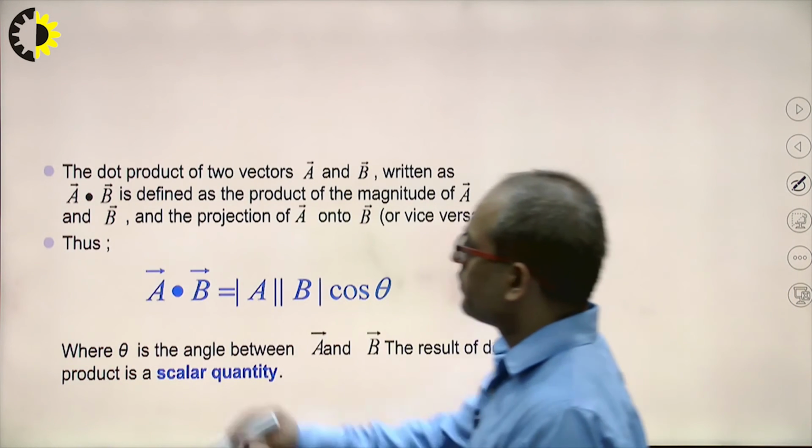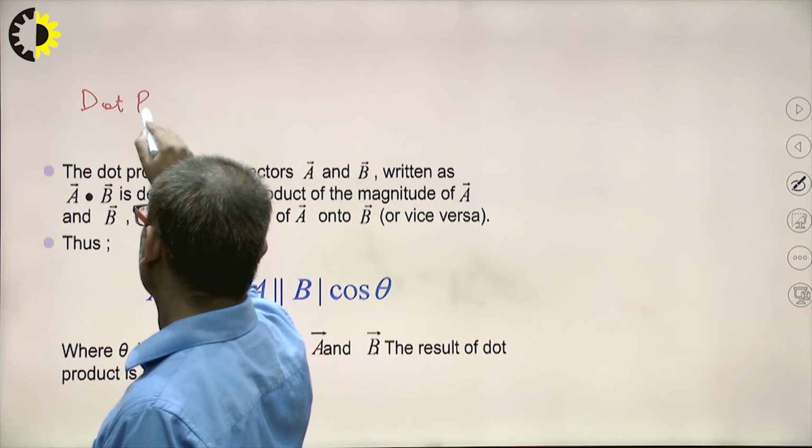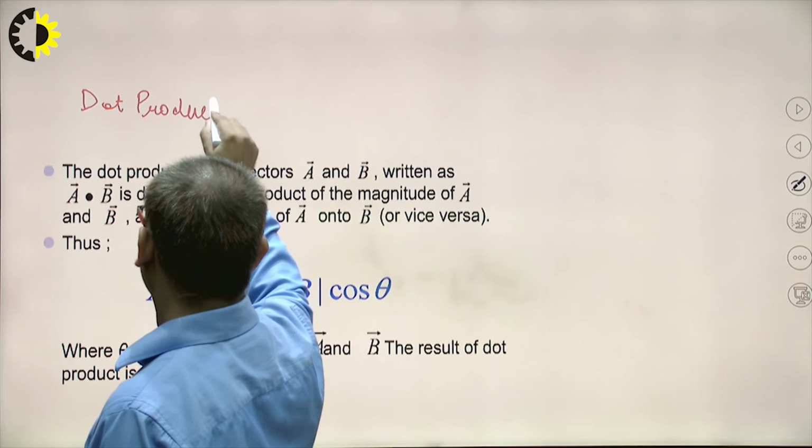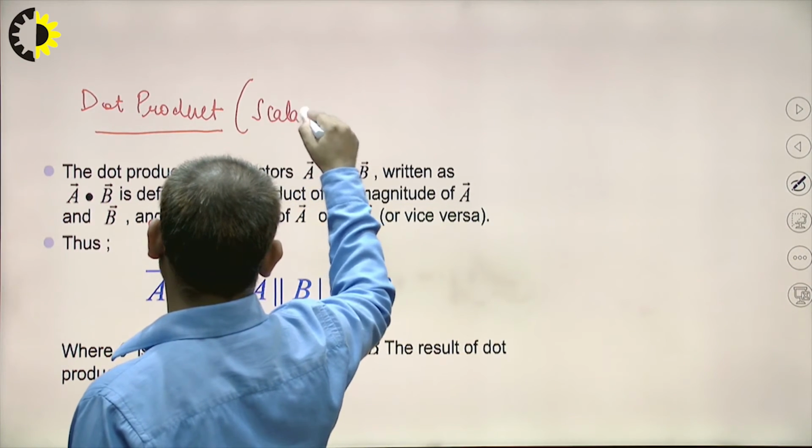Now first we will talk about the dot product, or I can say the scalar product.